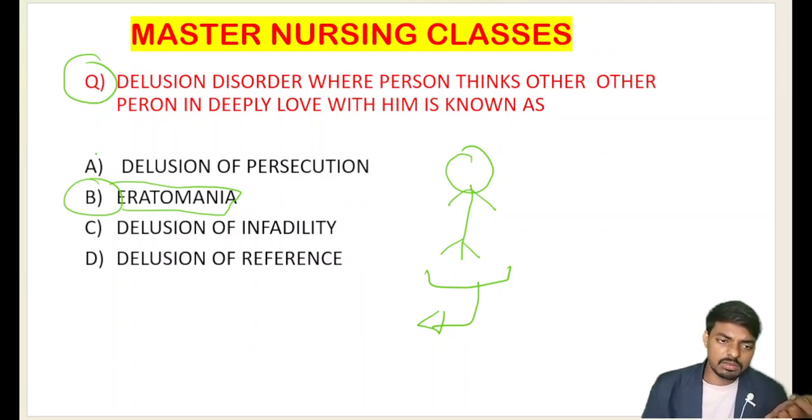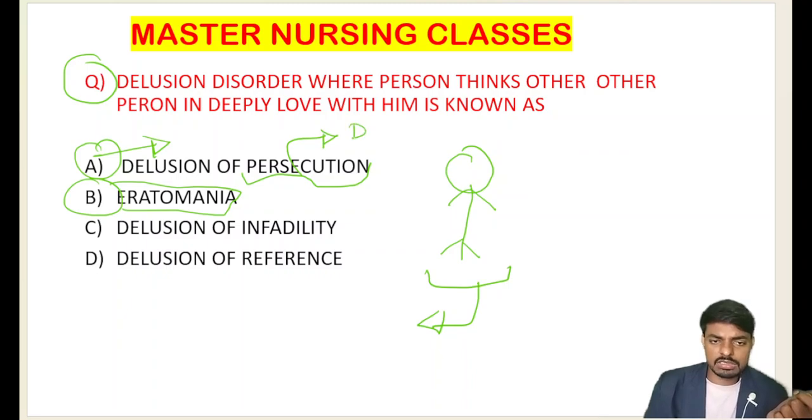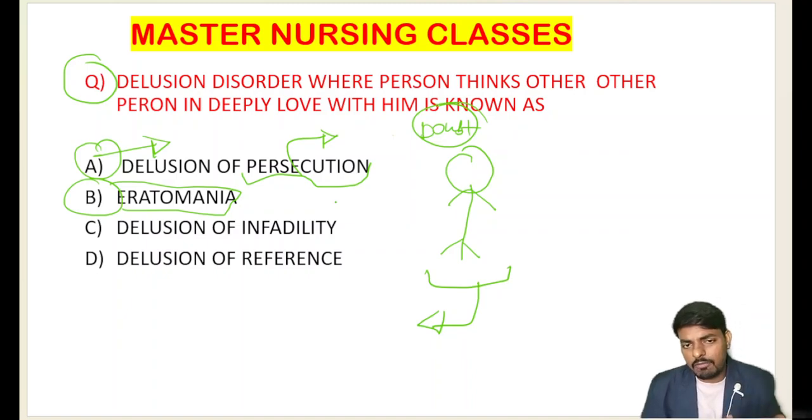And what is the delusion of persecution? What is the meaning of persecution in psychiatry? Wherever the word persecution comes, the meaning of persecution is doubt, students. Persecution stands for doubt. So we have the persecutory personality, meaning the doubtful personality. In the delusion of persecution, the person is always doubtful towards others.